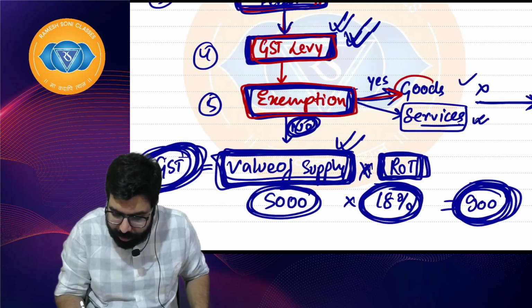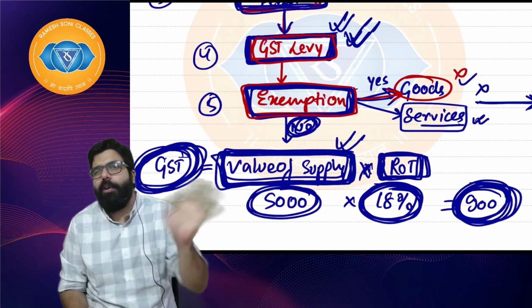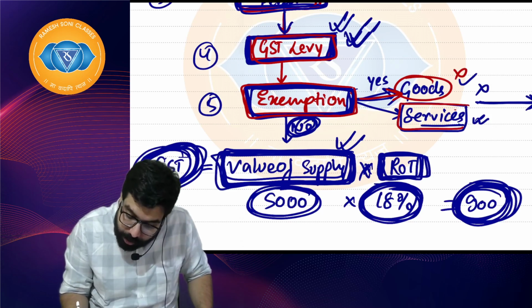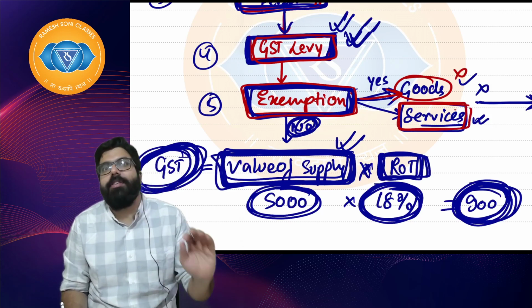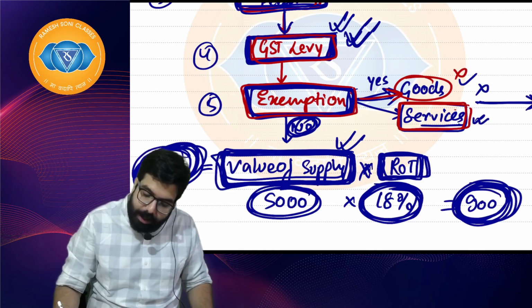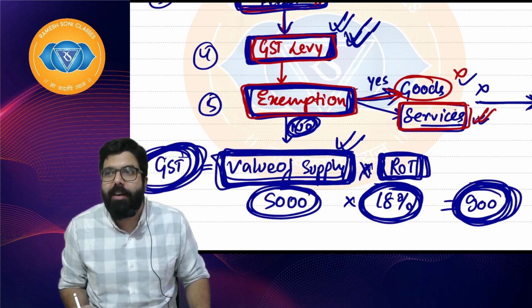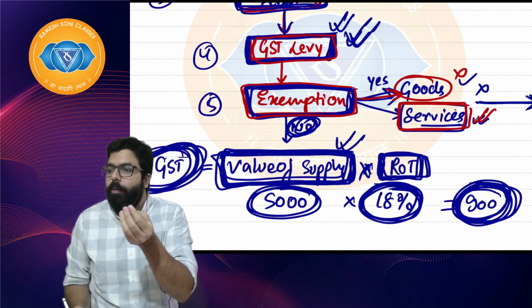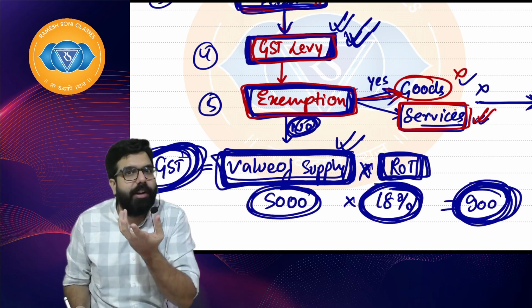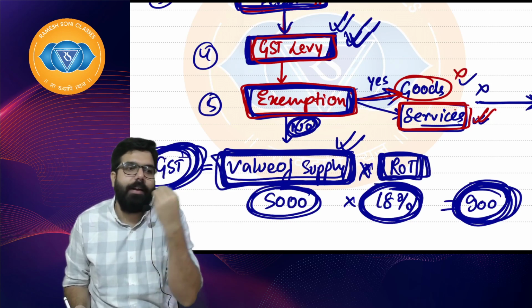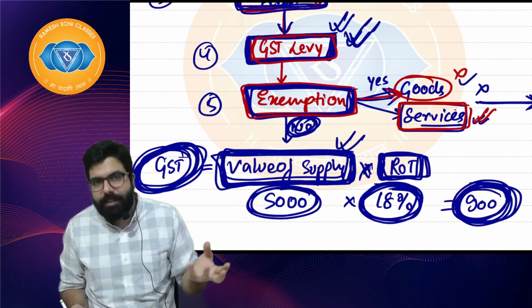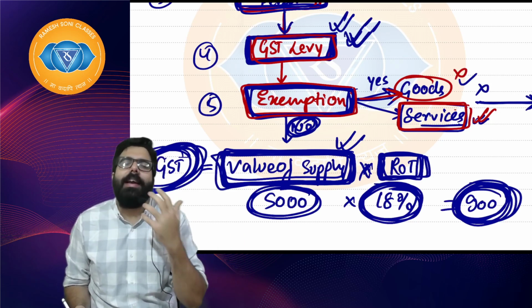There are some goods which are exempted, but they will not ask about them in the exam. There are also some exempted services, around 100 of them. For example, a religious charitable institution providing some public health services is exempted by the government.